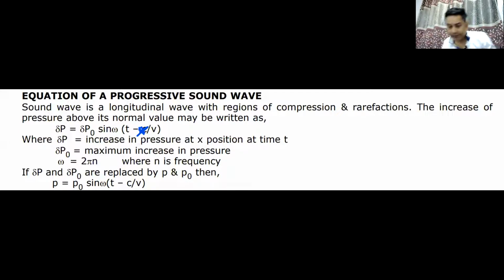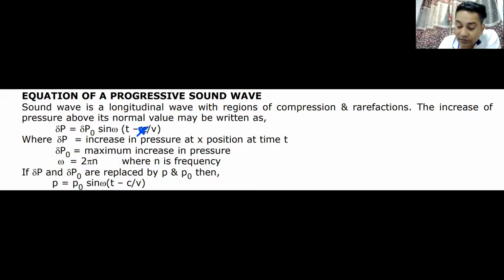Let us go ahead and see the equation of sound wave. Well, we can write the equation of a progressive sound wave in terms of the change in pressure, or we can also write it as displacement. It is normally not written as the displacement equation. It is normally written as the change in pressure, because that is what makes a wave move forward, the phenomena of compression and rarefaction.